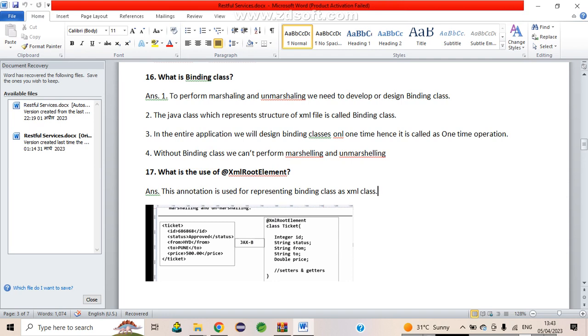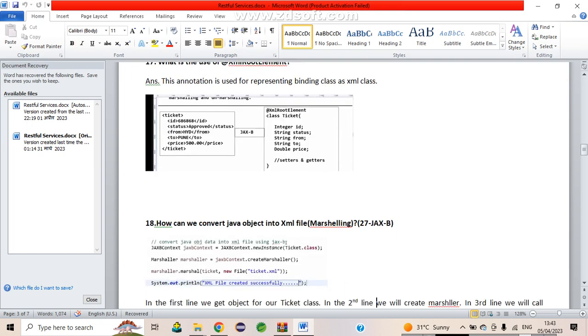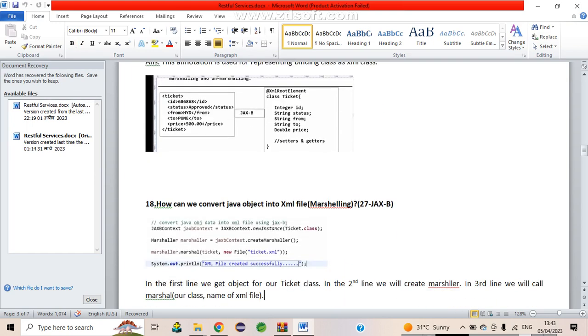Then what is the use of @XmlRootElement? It is the annotation used to represent the binding class as an XML file. Got it? When we create it, it will bind the class to XML. Okay. How can we convert the Java object into an XML file?